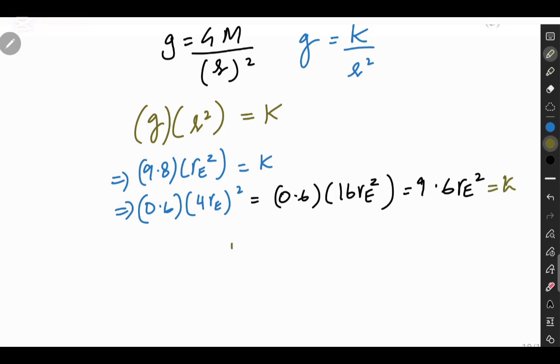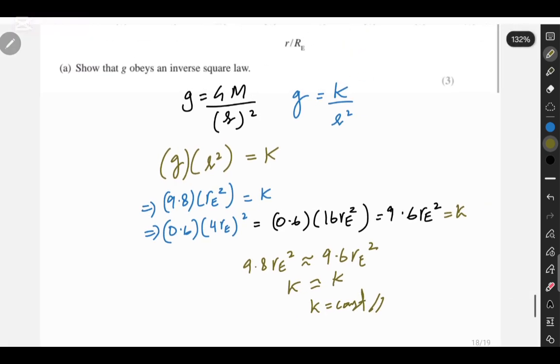So K is approximately the same in both cases. 9.8 RE squared is approximately the same as 9.6 RE squared. So K is equal to k. Both are constant, so k is constant, and hence it obeys the inverse square law.